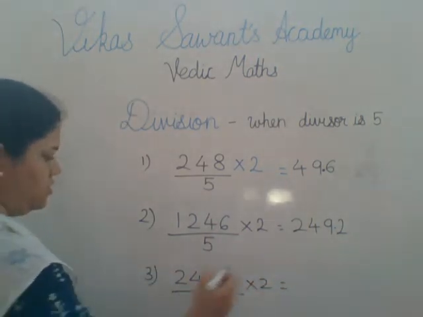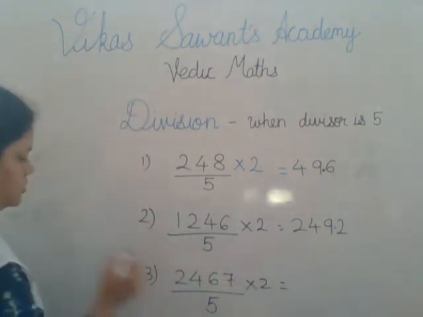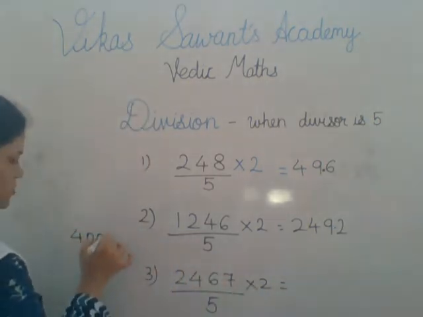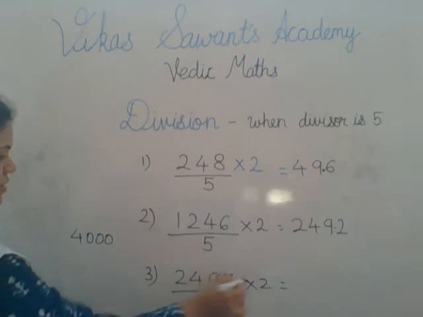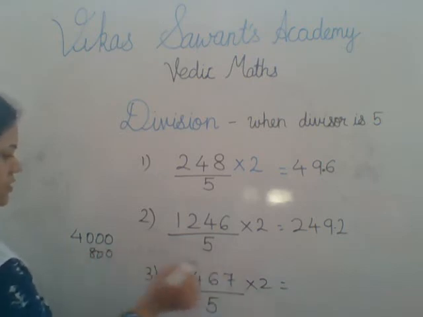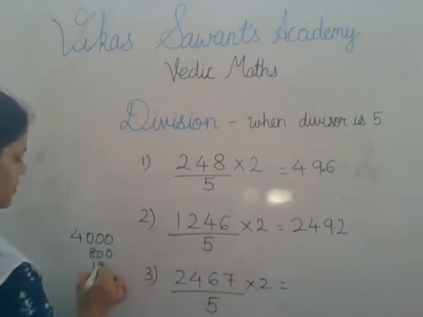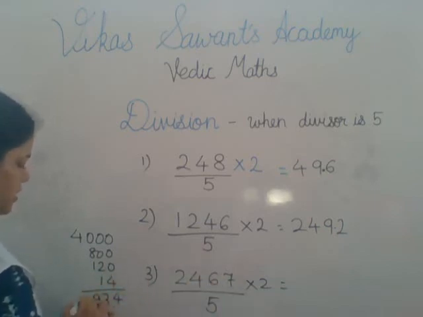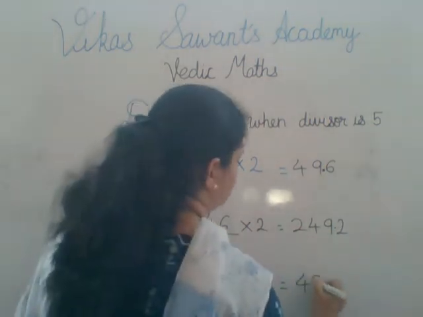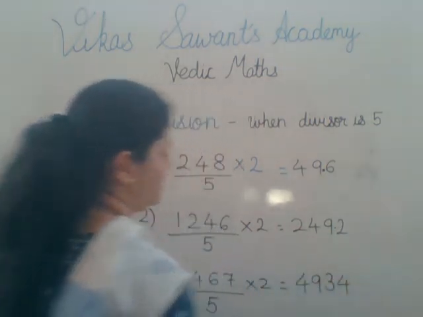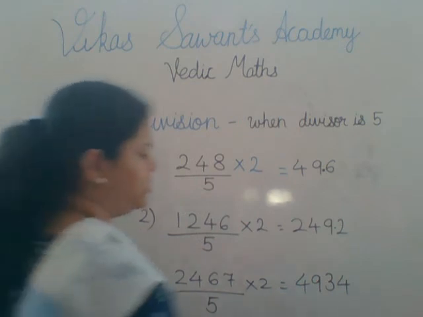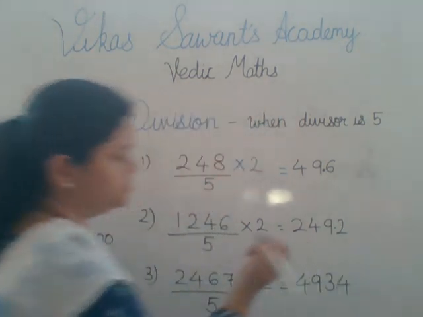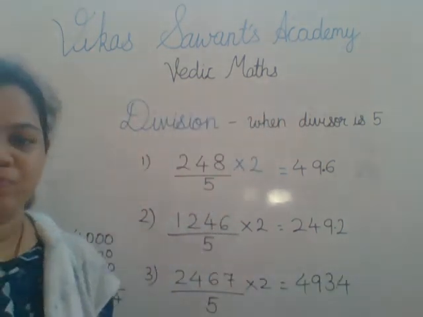So we have 4000, then 400 into 2 gives 800, 60 into 2 gives 120, and 7 into 2 gives 14. So this is 4934. And where should the decimal point be? After one digit. Isn't that easy?